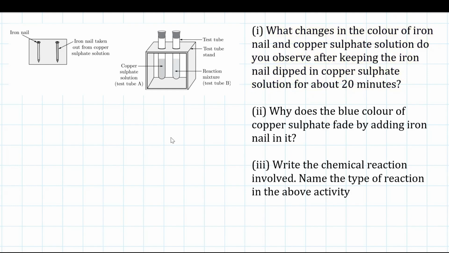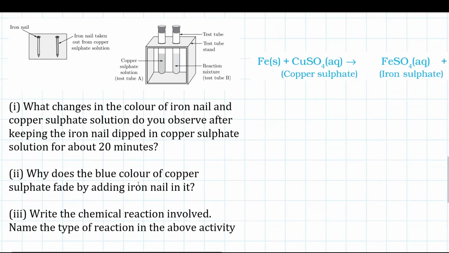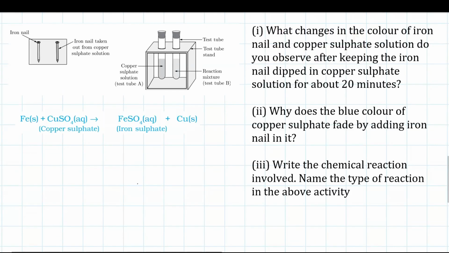Now, for that, we should first of all write down the reaction involved over here. What we know is that this iron nail, when it is dipped into copper sulfate solution, which is blue in color, a reaction takes place in which iron, being more reactive than copper, will displace copper from the sulfate solution, and that's why iron sulfate solution is formed.